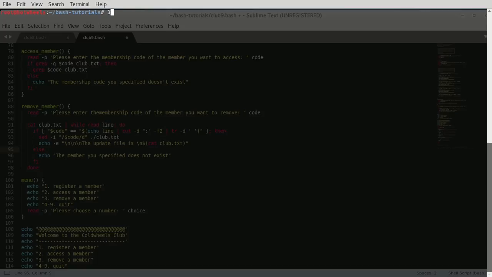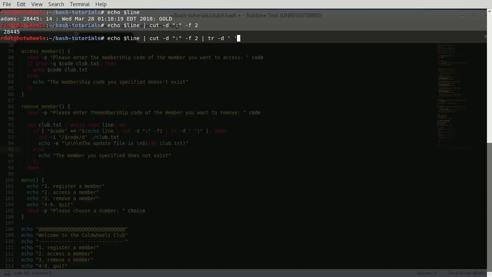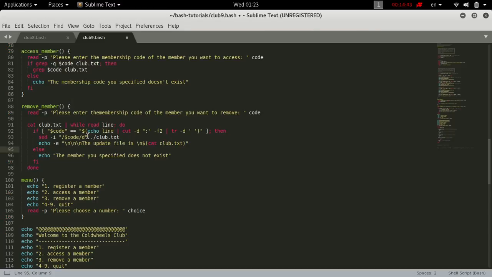Well, here what we will get is, for example, let's echo $line, and it is equal to this. If we echo $line in cut -d colon -f2, we get this, but we still get a space, so we want to remove that space, and we get the code itself. So that's what happens to every line in the file. We echo the line and modify it just so it becomes only the code.